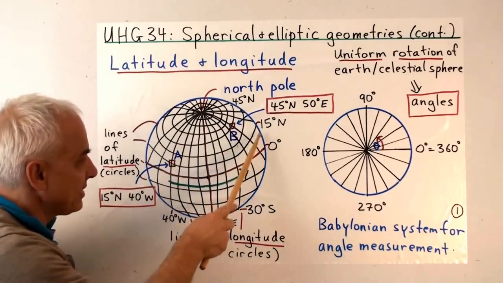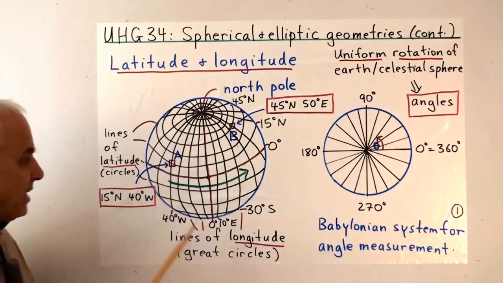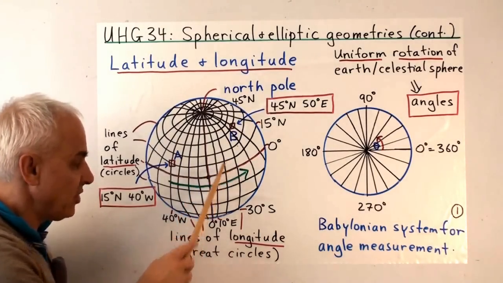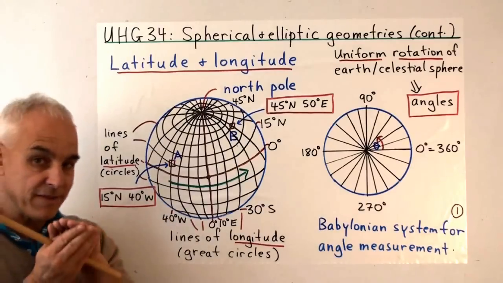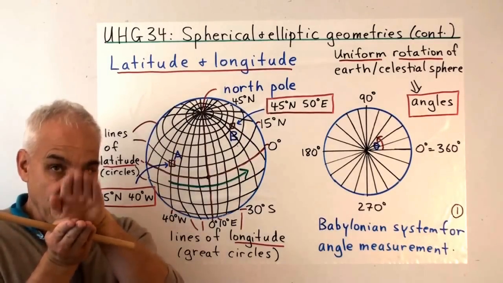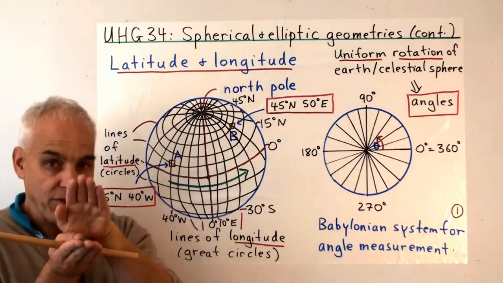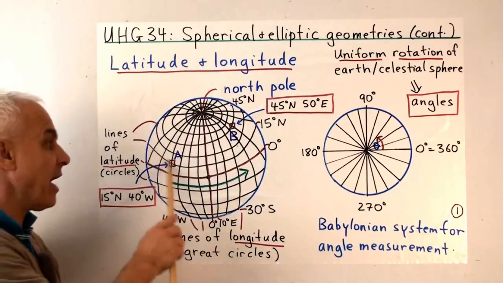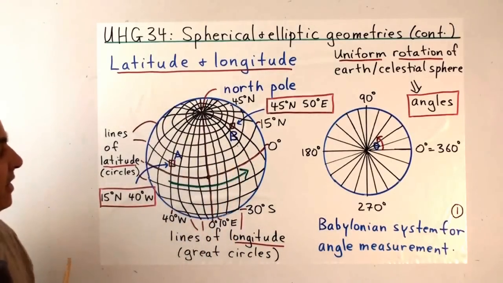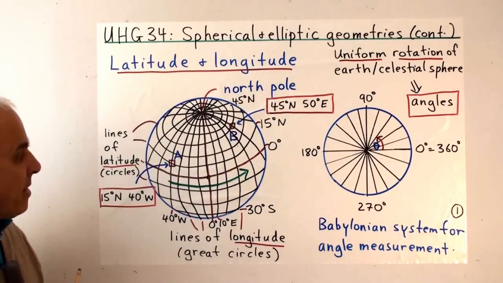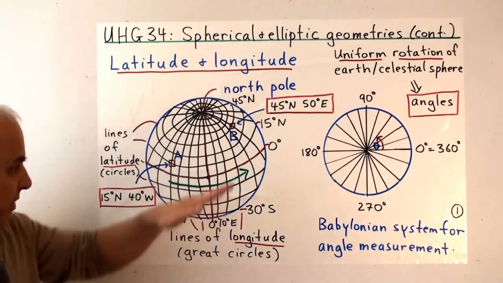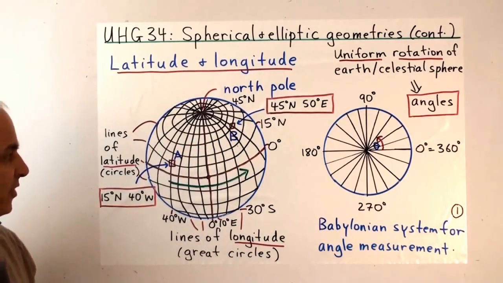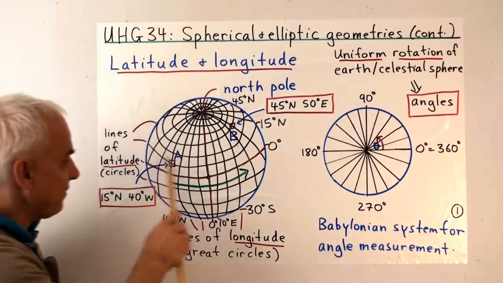So this line of latitude, let's say it happens to be 15 degrees, means that every point on here subtends an angle of 15 degrees with the equator. If you're at the center of the sphere and look up, you have to go 15 degrees up to go from the equator to this particular line. It's actually not a line, it's a circle in the sphere, but it's not a great circle. It's what we get by cutting it with a plane which is not going through the center of the sphere. So that might be 15 degrees.